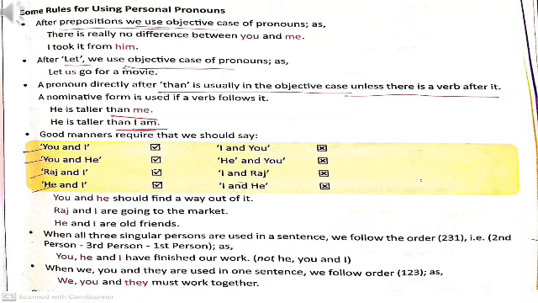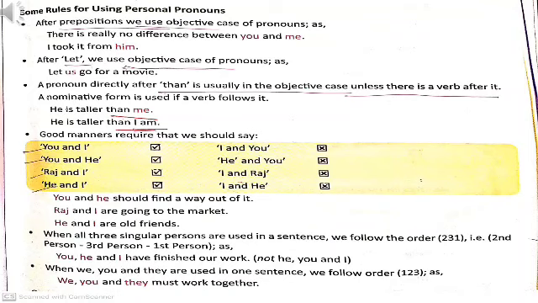And when all three singular persons we have to use in a sentence, then firstly second person, then third person, and then first person is used. You, he, and I have finished our work. You second person, he third person, and I first person.